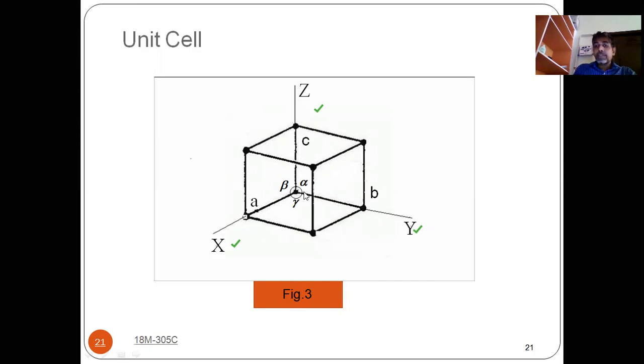And for the interfacial angles, the angle between a and b is known as gamma, the angle between a and c is known as beta, and the angle between b and c is known as alpha. These a, b, c and alpha, beta, gamma are known as lattice parameters. They give the specifications for the unit cell.